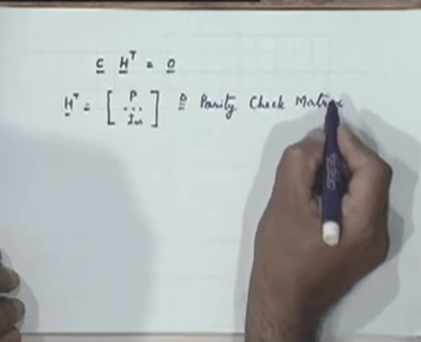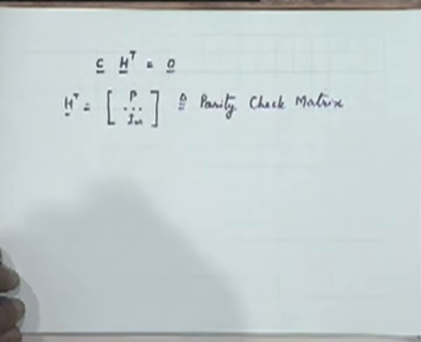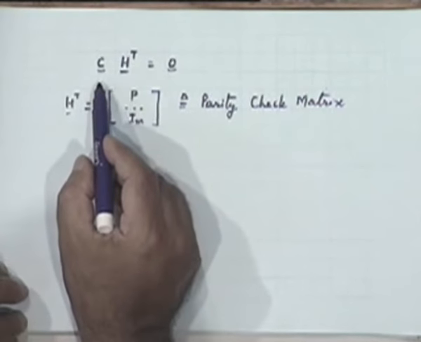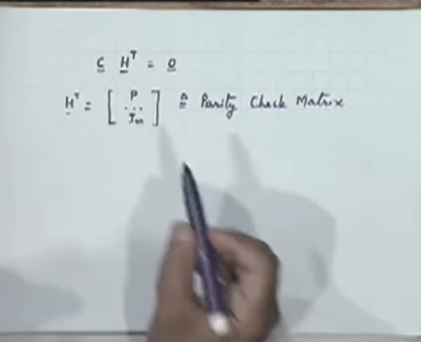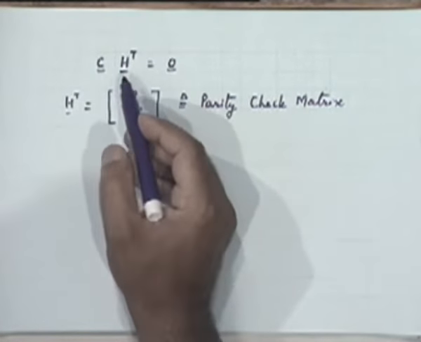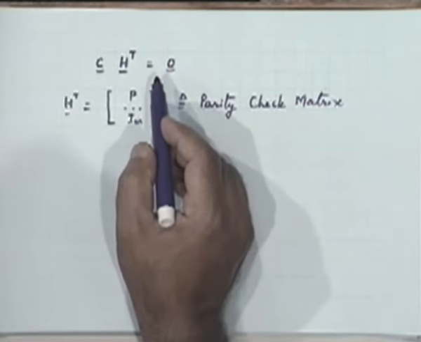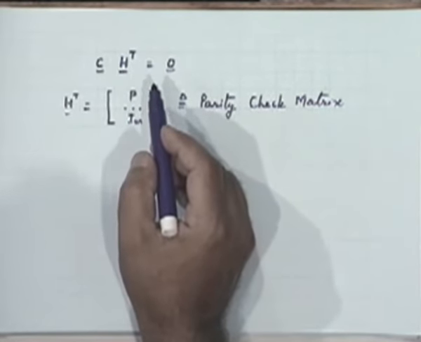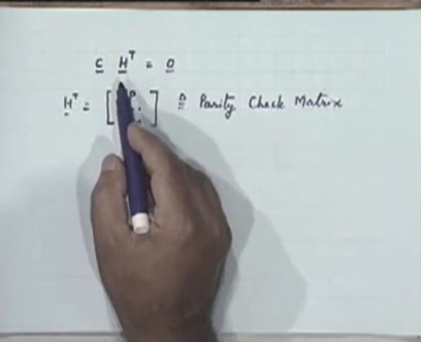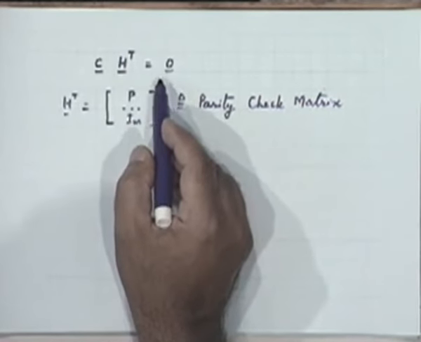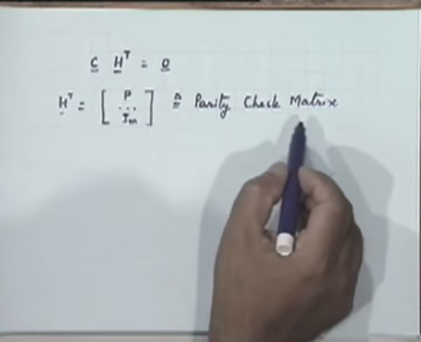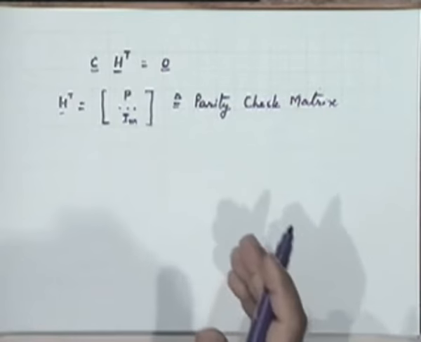And the reason why it is so called is quite obvious now. Is it obvious? The way it helps us is, if you are given a specific sequence and you multiply it with H transpose, if the result is 0, then you know that the given sequence was a valid code word generated by that matrix G. On the other hand, if it doesn't produce a 0 vector, that means it is not a valid code sequence.